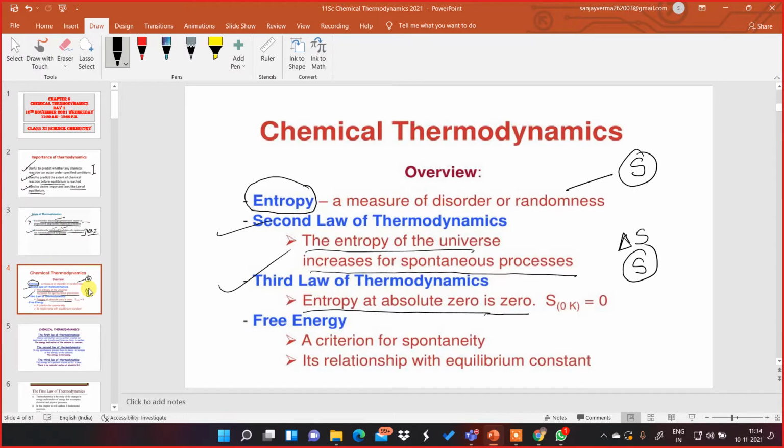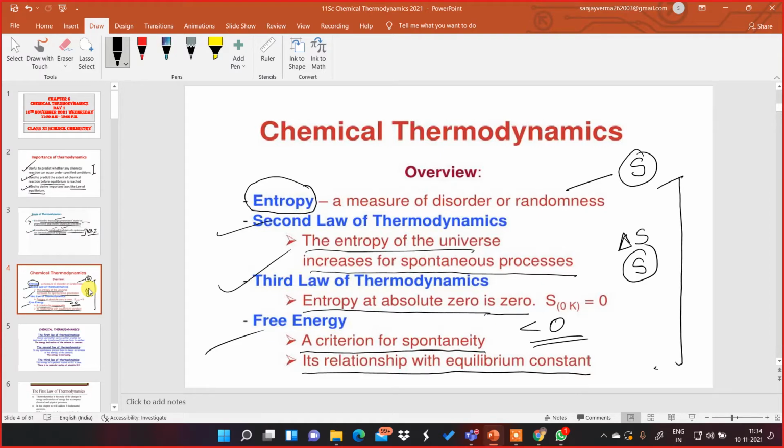Okay, keep in mind. Now, free energy. There is one more overview concept, free energy. Free energy is a criterion for spontaneity. Free energy also means the useful energy which is available to do some useful work. So for a reaction to be spontaneous, the free energy must be less than zero. Now for free energy, its relationship with the equilibrium constant.